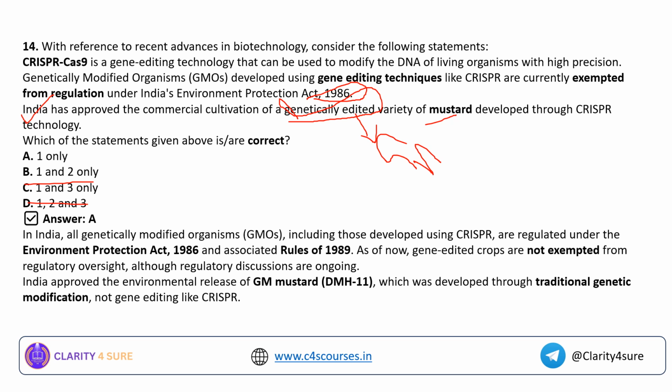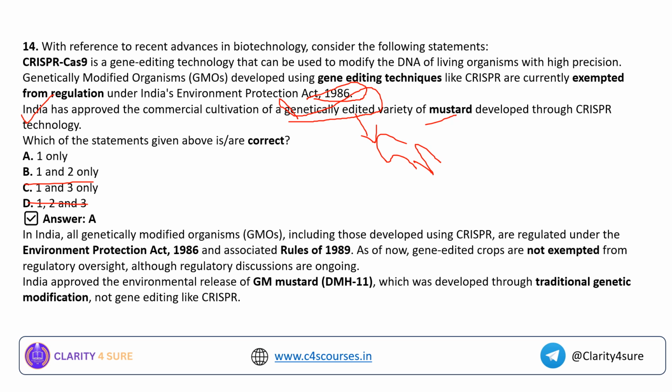Why? Because in India, GMOs, including those developed using CRISPR-Cas9, are regulated under the Environmental Protection Act. Only the gene-edited crops are exempted, and I have clearly explained the difference between gene editing and genetically modified organisms in the lecture where I was dealing with the gene editing of the two rice varieties that were released recently.